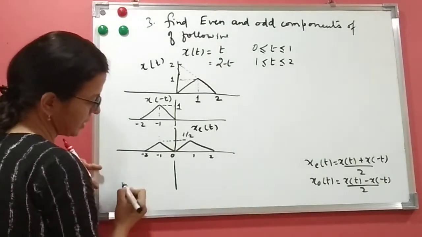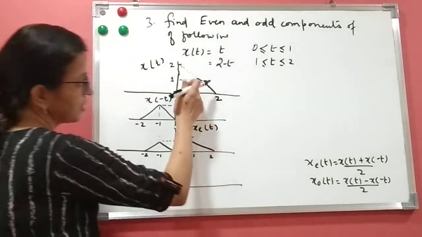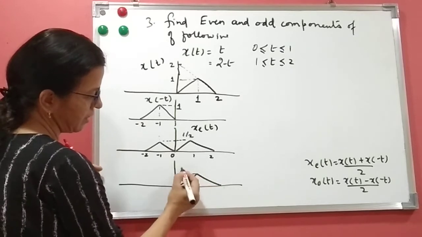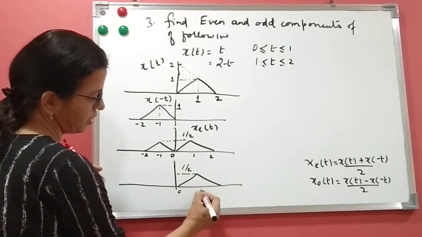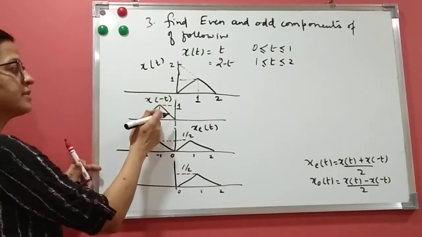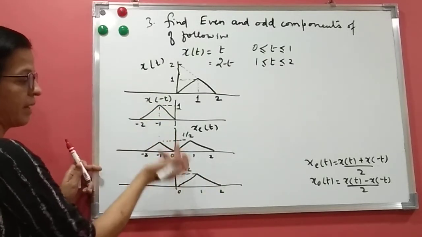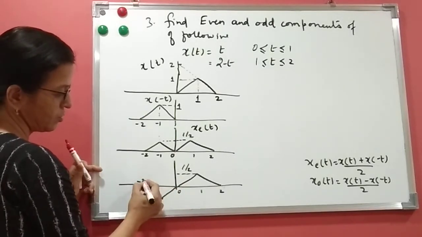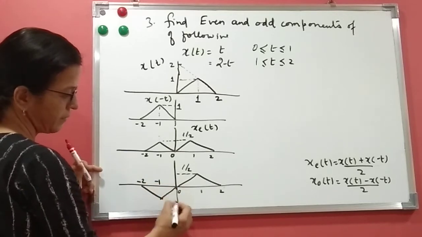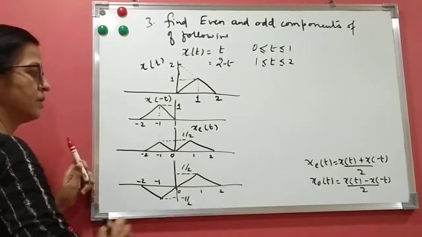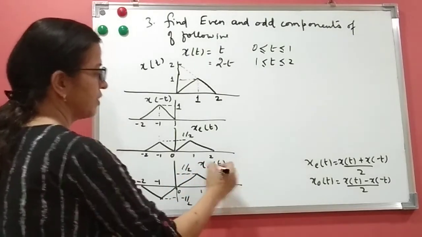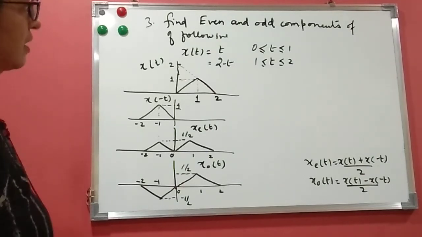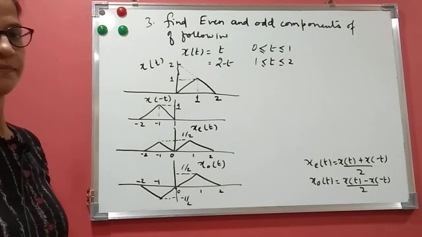Yes. What will be the odd signal? Odd signal means you have to subtract. So this minus 0 will be the same, this is half, 0, 1 and 2. But this minus this will become minus of this, divided by 2. So it is like this, because this is minus 2, minus 1 and 0, and this is minus half. So this is x of ot. This is the way we graphically find the odd and even part of the signal. Hope it is clear. Thank you.